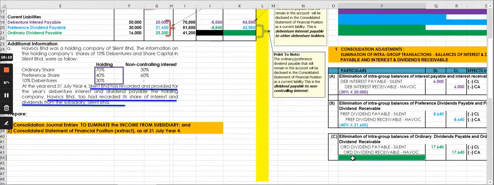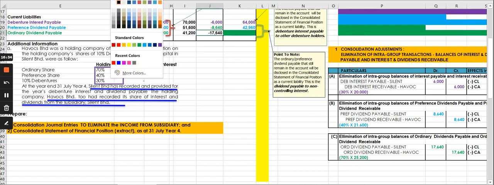Okay, the working for that, if you want to check whether that is correctly done, you can take the 70% acquired, which is your controlling interest, times 25,200, and you have 17,640. So when you debit here, you should remove it here.